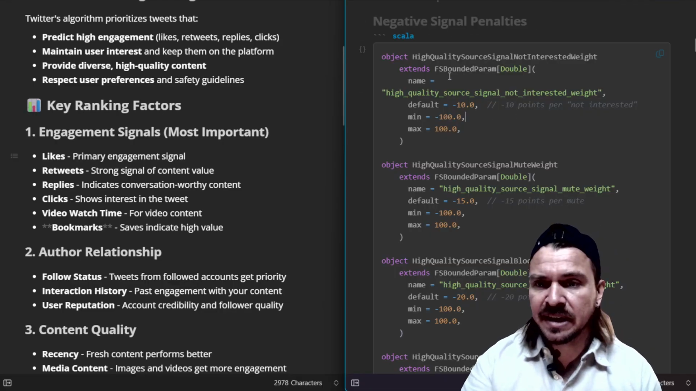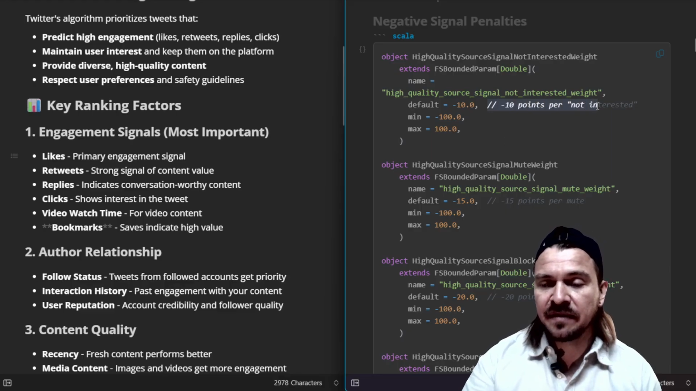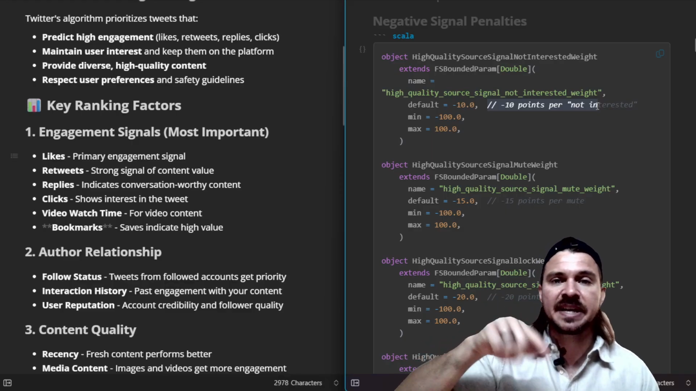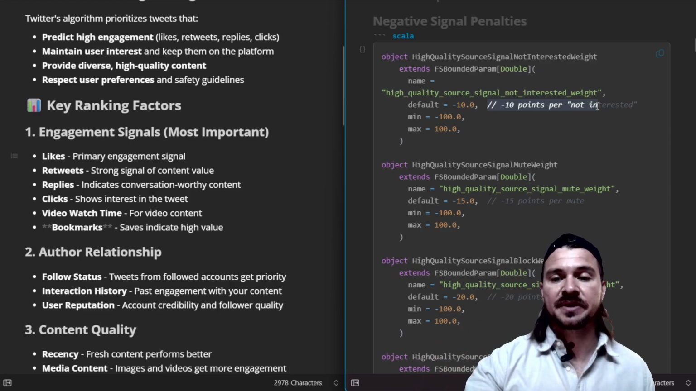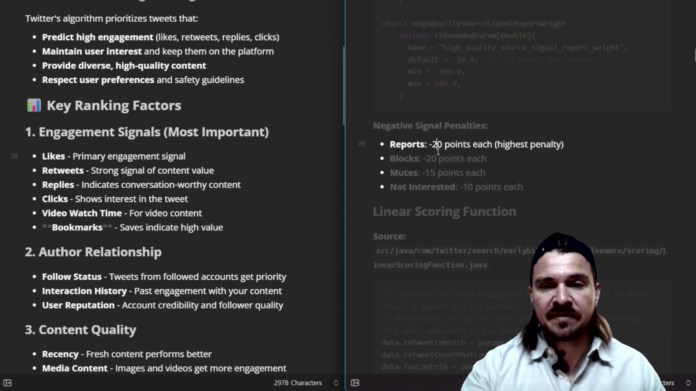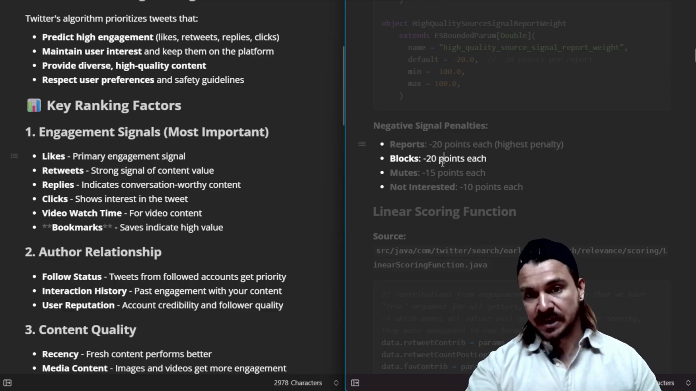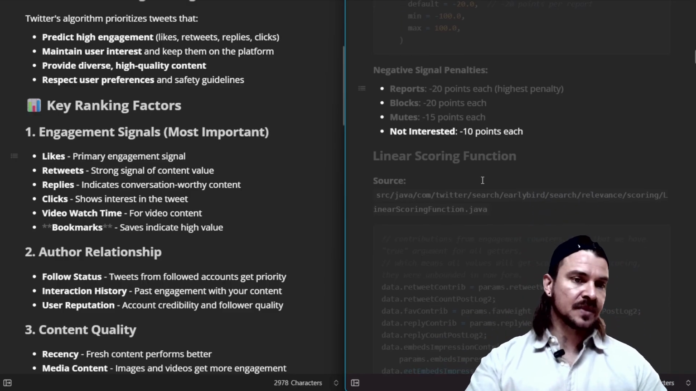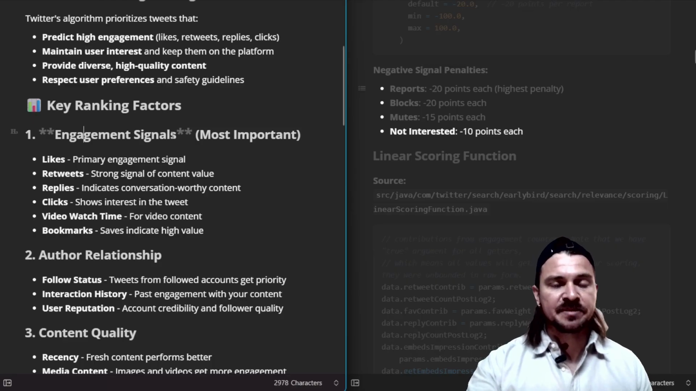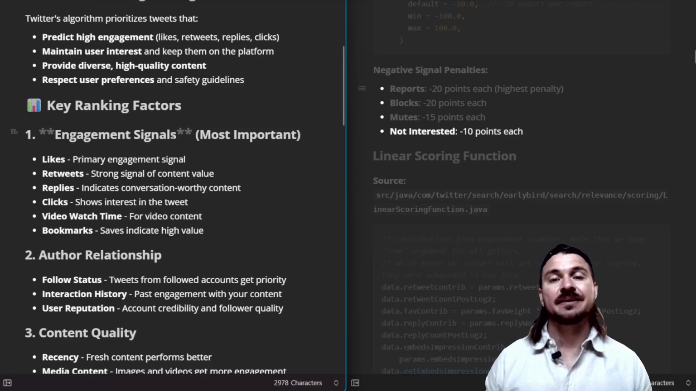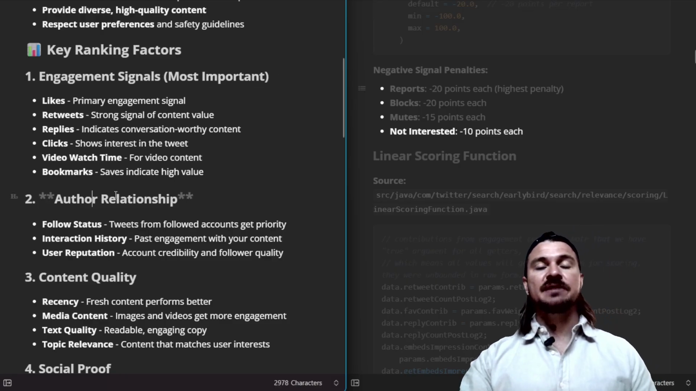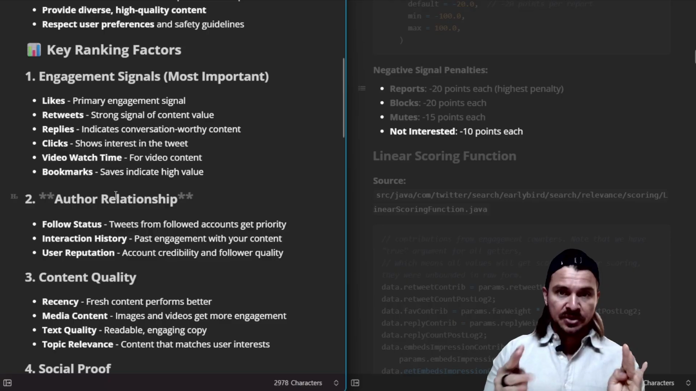So this is the inverse of that, right? So not interested. If my tweet is on a bunch of people's feeds and they're just scrolling right by and they don't like it, they don't look at it, well then I'm going to get a negative boost. Same thing applies to things like if they report it, -20, if they block my account, -15, if they mute the tweet, -15, not interested, -10. Okay, so those are the engagement signals. Those are the traditional things that make sense, the things that you would assume would help to boost your tweet. There's also a very heavy weighting added to the relationship between you and the poster.